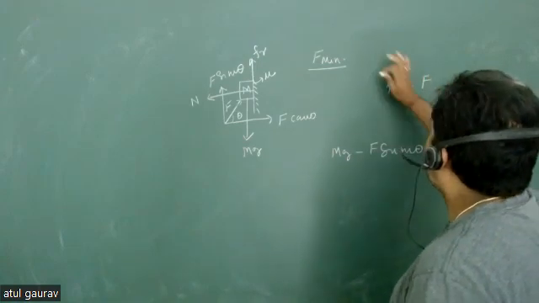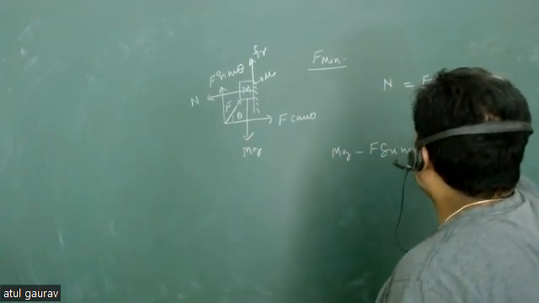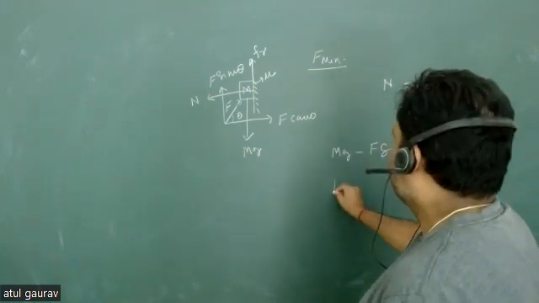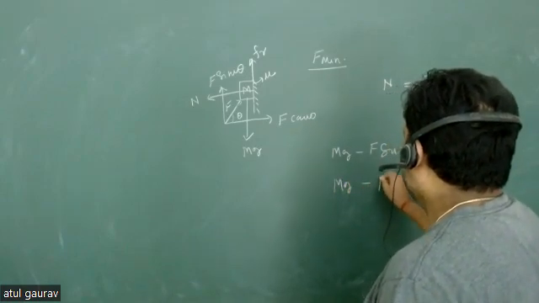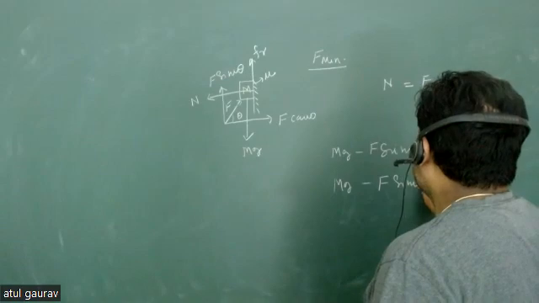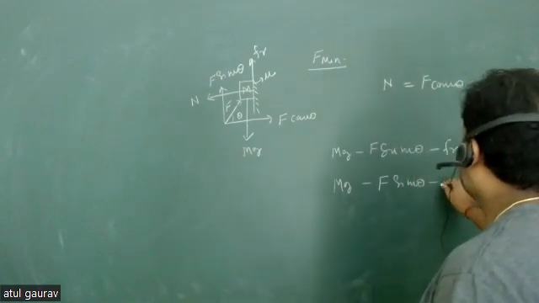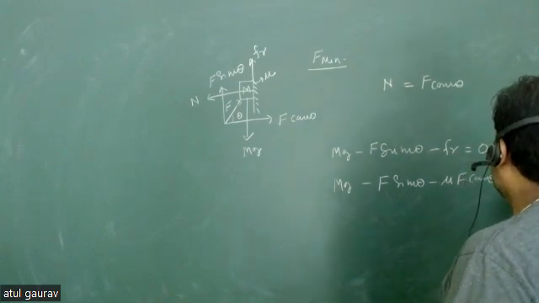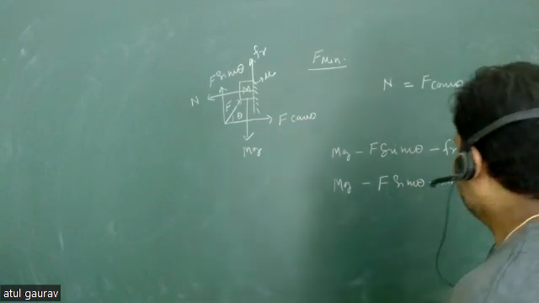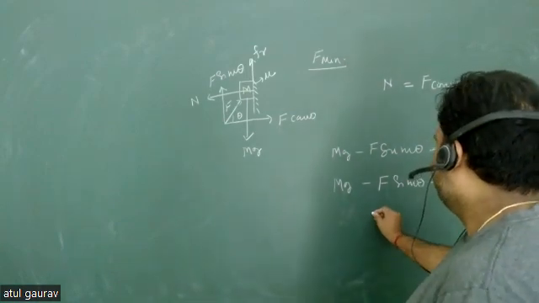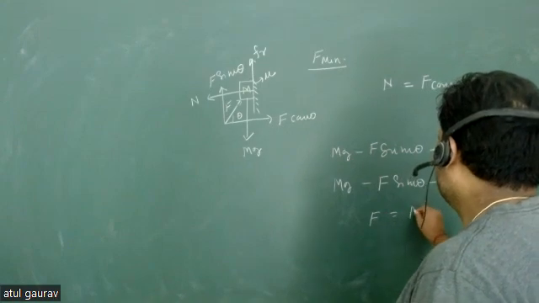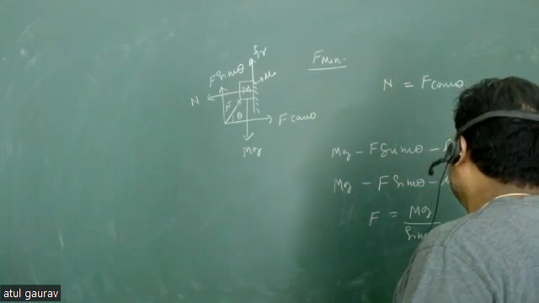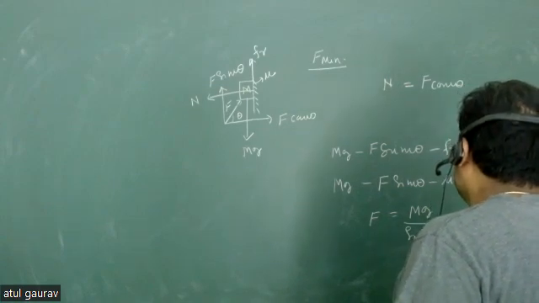So this is very interesting. Sorry, normal force is equal to what? Normal force is equal to F cos theta. So for the limiting case of friction, we have mg minus F sine theta minus mu F cos theta must be equal to 0. And from here, we can find F is equal to mg by (sine theta plus mu cos theta).